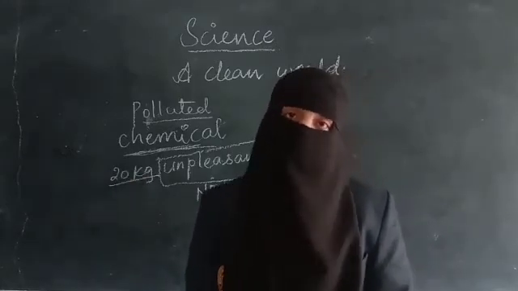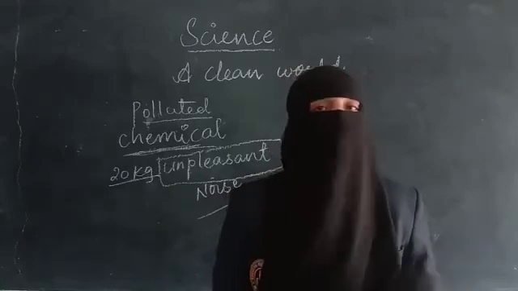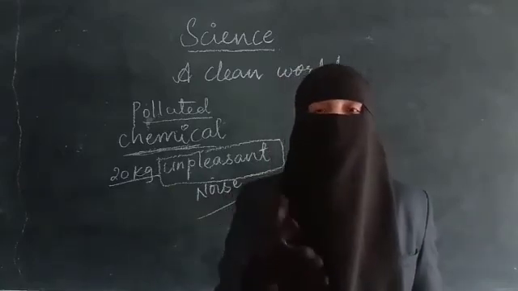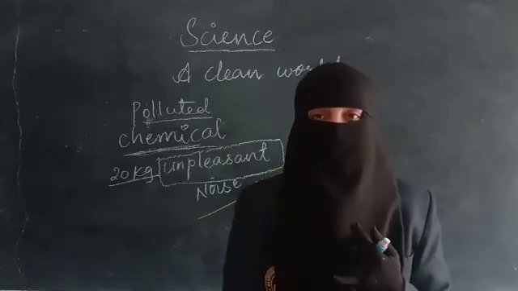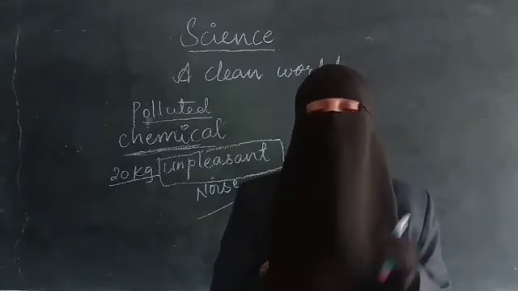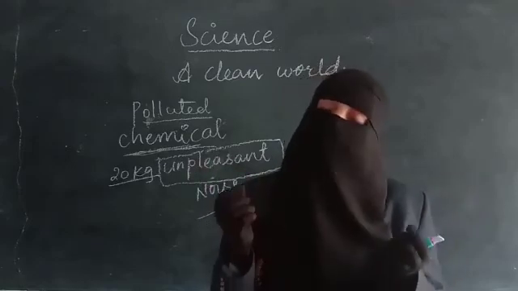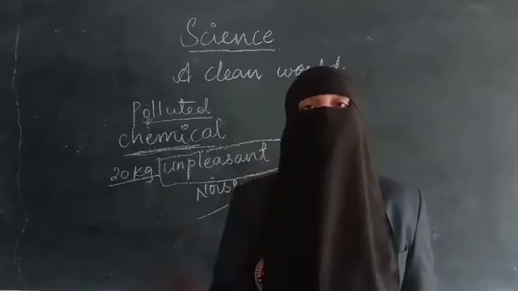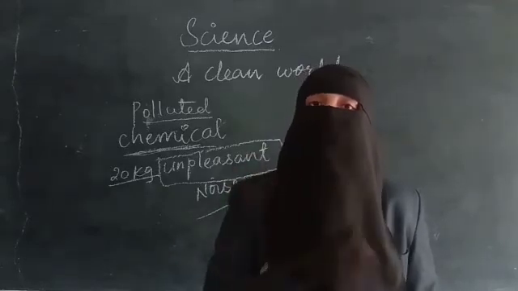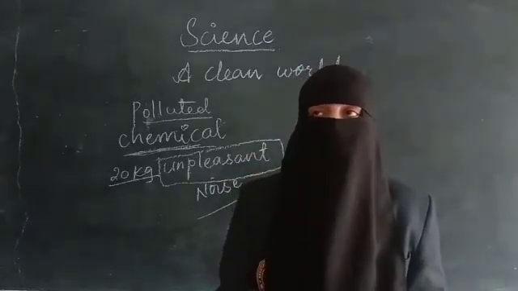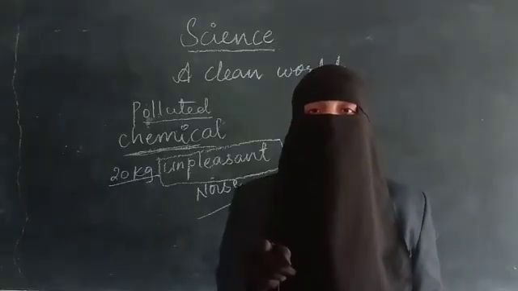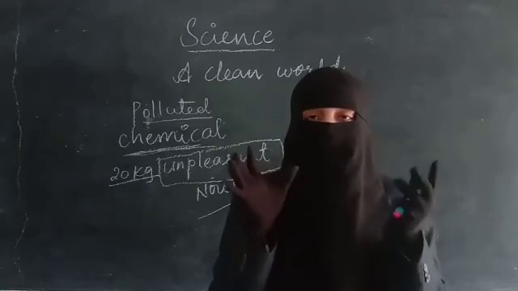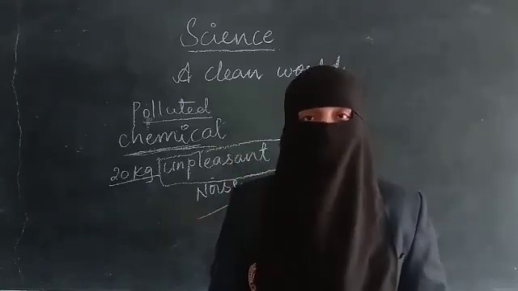Next one is noise pollution. You should not use vehicles which do not have silencers. Bullet is a bike which makes a lot of sound even though it has a silencer. Some people, usually boys, are crazy about that bike, so they remove the silencer from their normal bikes like Pulsar or Passion. They should not remove the silencer, because its unpleasant sound causes noise pollution.